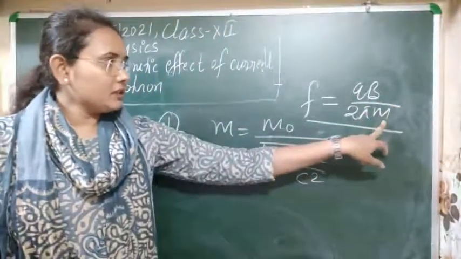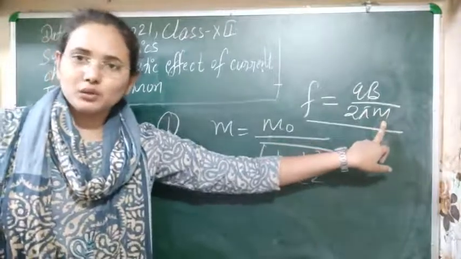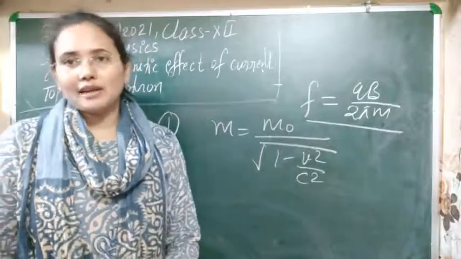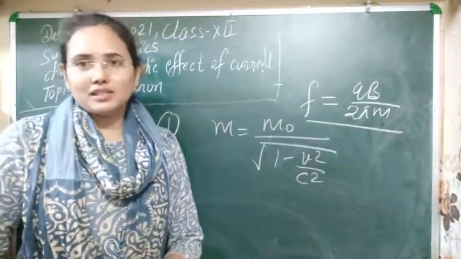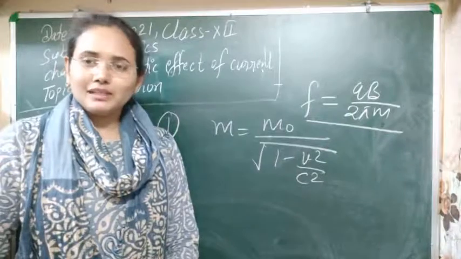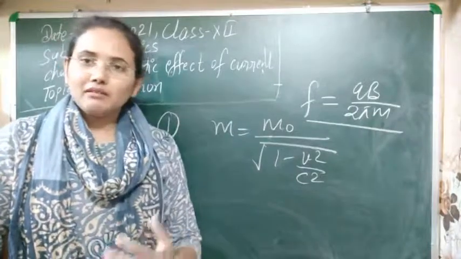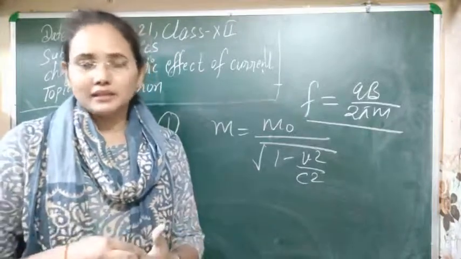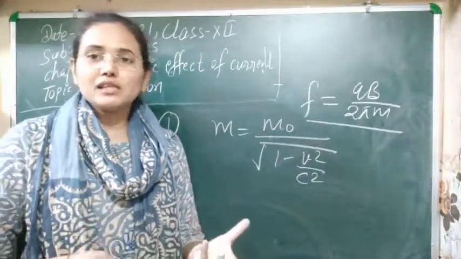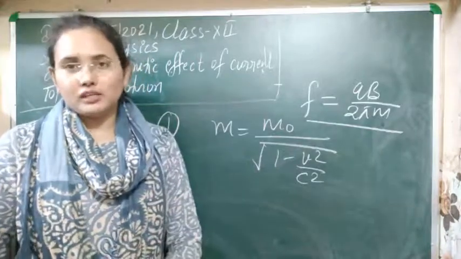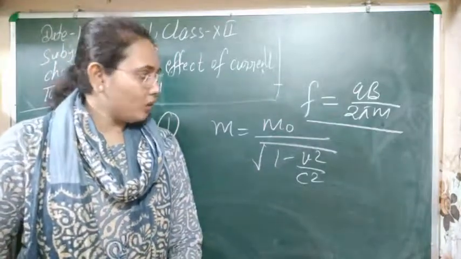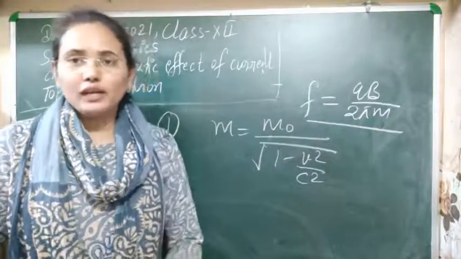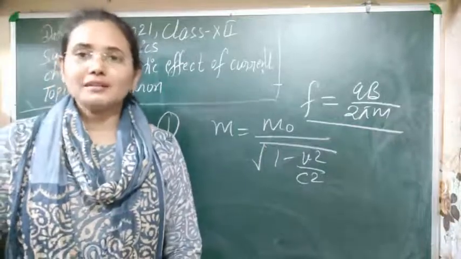So with a change in mass, its frequency will obviously start to change, and the key factor in making the cyclotron work was that the frequency does not change. If there is a change in frequency, then the particle will not acquire the velocity that we need. It will start to change its frequency with the change in radius and velocity. So it means we cannot accelerate any particle to a high velocity in a cyclotron. Only up to a certain velocity can you accelerate that particle.